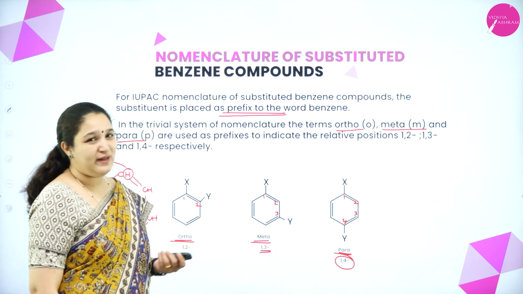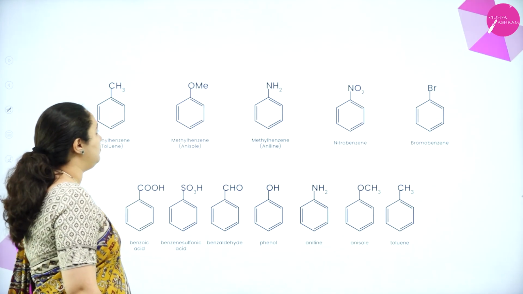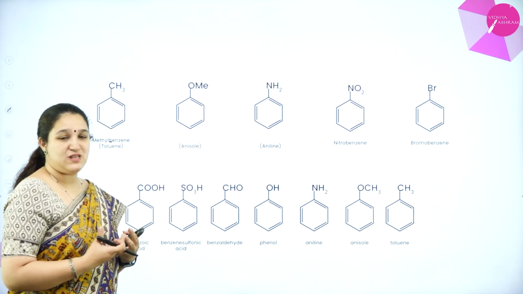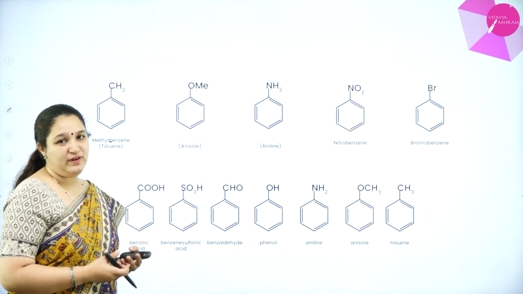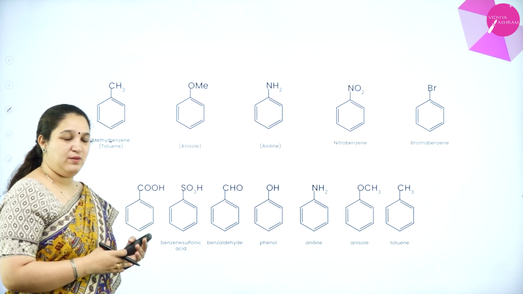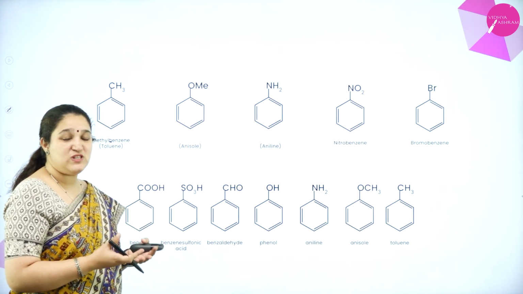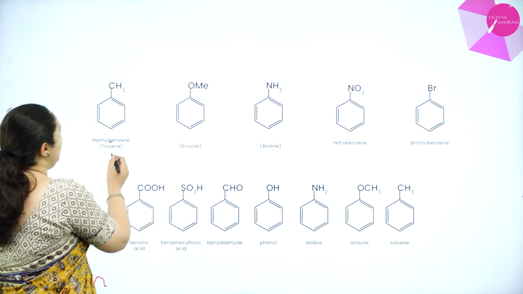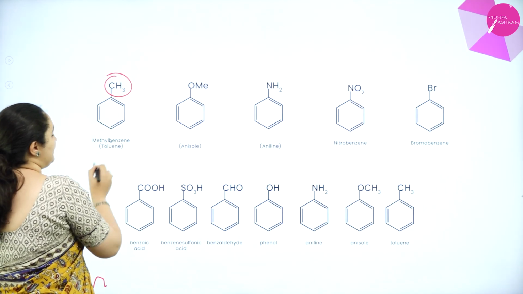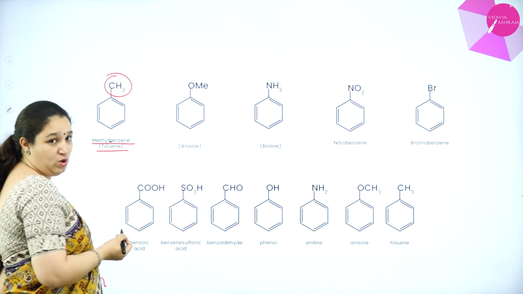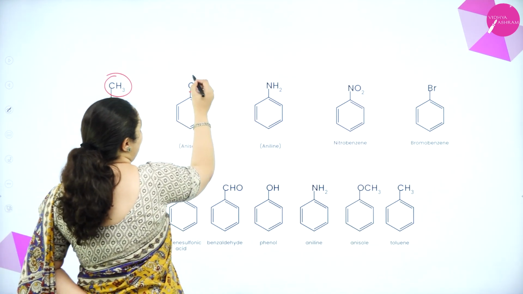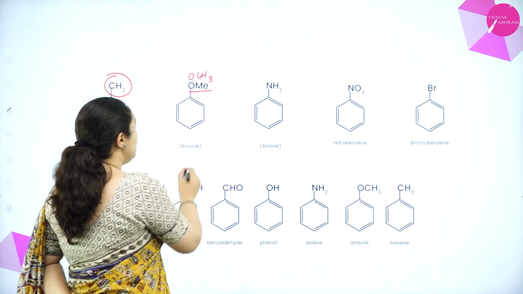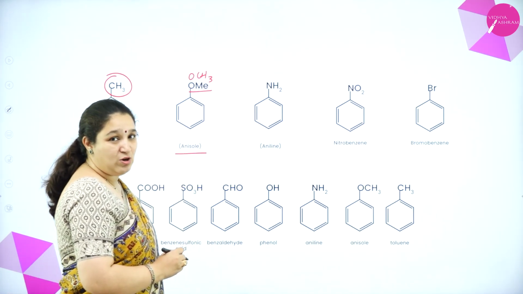Okay. So how do we name? I'll just explain about some of the compounds. Here I have some examples of the compounds with a single substituent, and how we can name them. I have the IUPAC name as well as the common names which are accepted by IUPAC as the IUPAC name. Okay. For example, here I have a CH3 group on the benzene ring. We call it methylbenzene or toluene. Here I have OCH3. This is CH3. Me is nothing but CH3, methyl group. Okay. So we call it anisole or methoxybenzene.